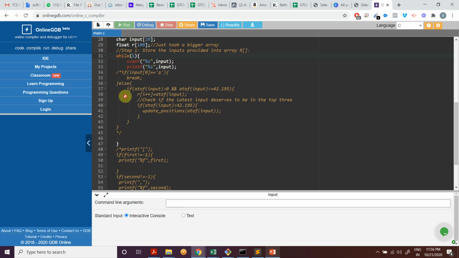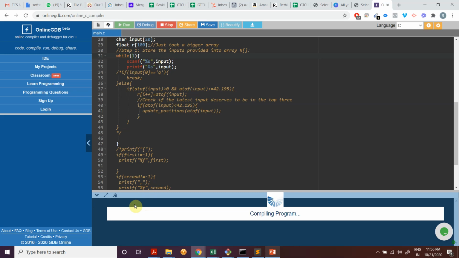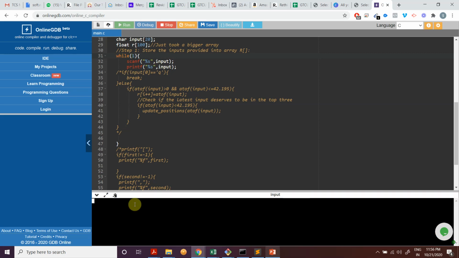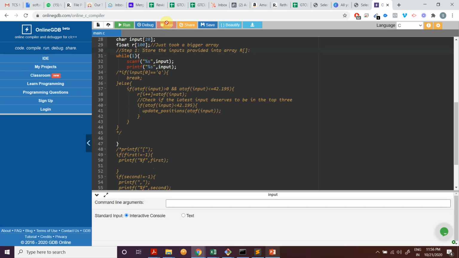For example, if I just run this, I give 20 as input, it will throw 20 to me, and then it waits for my next input. I put 30 as input, then it will throw me 30 next, right? So this means it's taking input well. It's a character that I am taking, but it's working out. Okay, great.